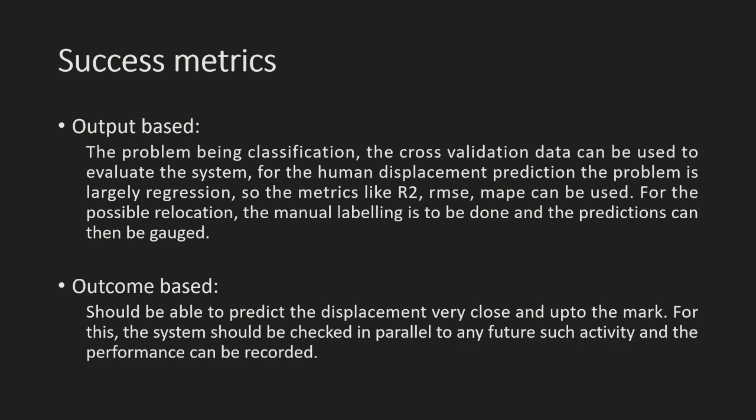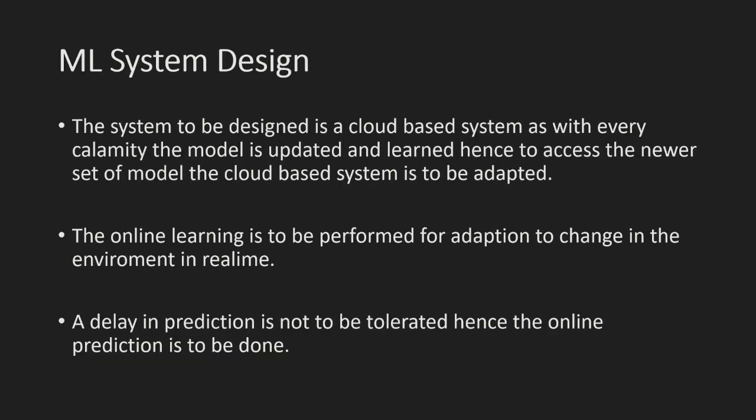For outcome based, the outcome can be measured by giving the system to some organization and letting them check it during an ongoing thunderstorm disaster event, comparing the final output of the model versus the real output. So this can be used to see how well it may work in real time.